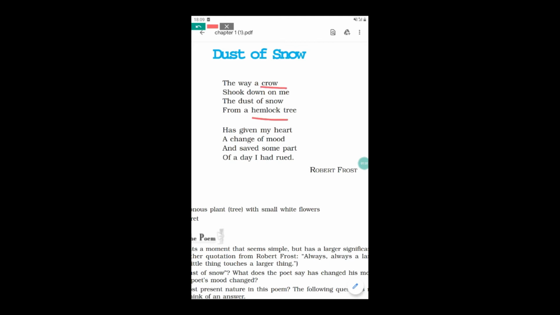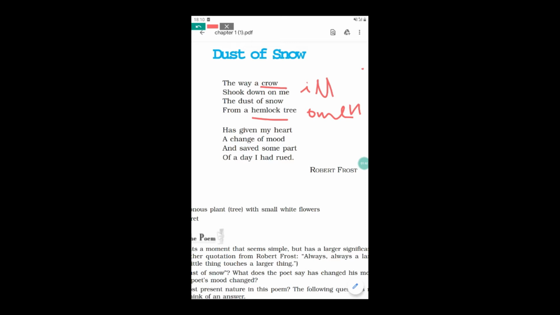hemlock plant. So here the black crow and hemlock tree both are symbols of ill omen. Ill omen means अपशकुन, अपशकुन का प्रतीक होता है. So here the poet Robert Frost has written this poem by taking the theme of the crow and hemlock tree. As we know, the crow is black and its voice is also very harsh, and the hemlock tree is also known as a very poisonous plant and tree.